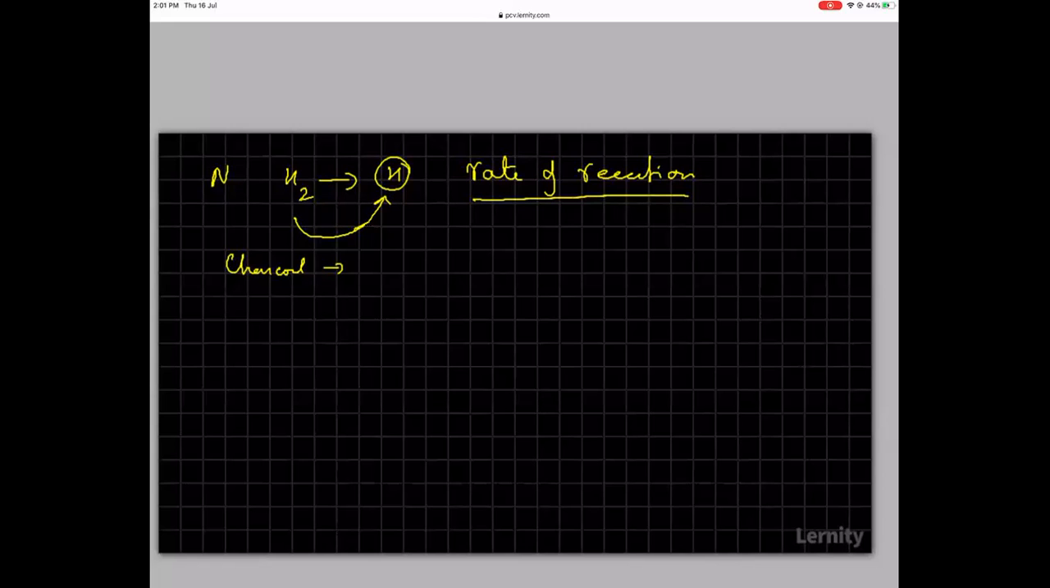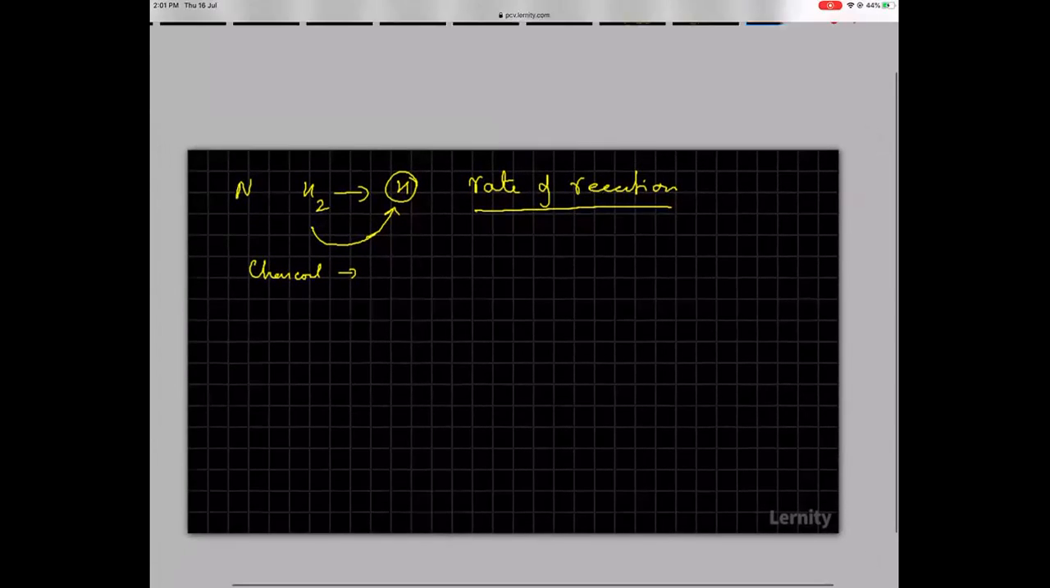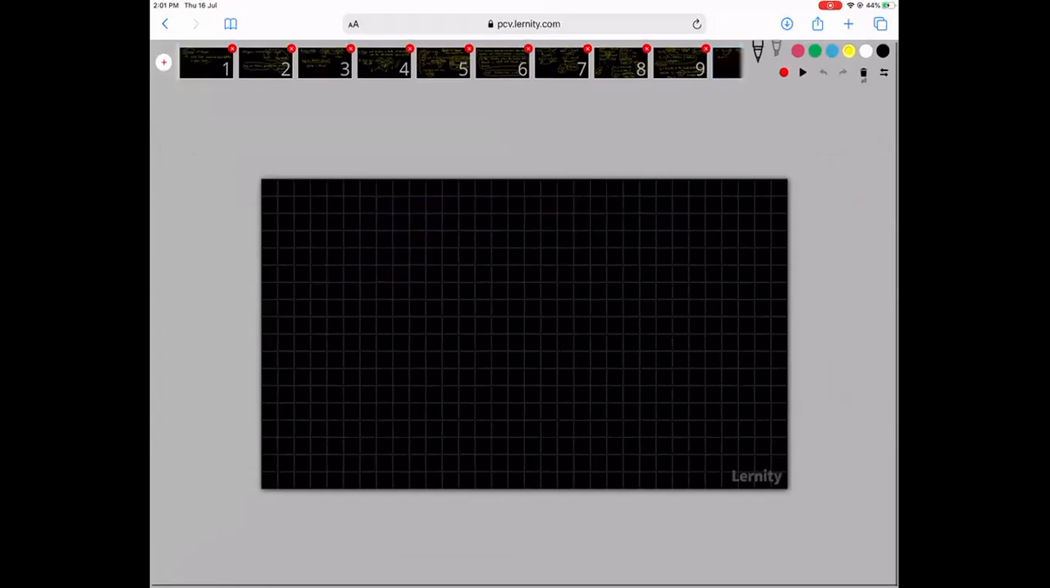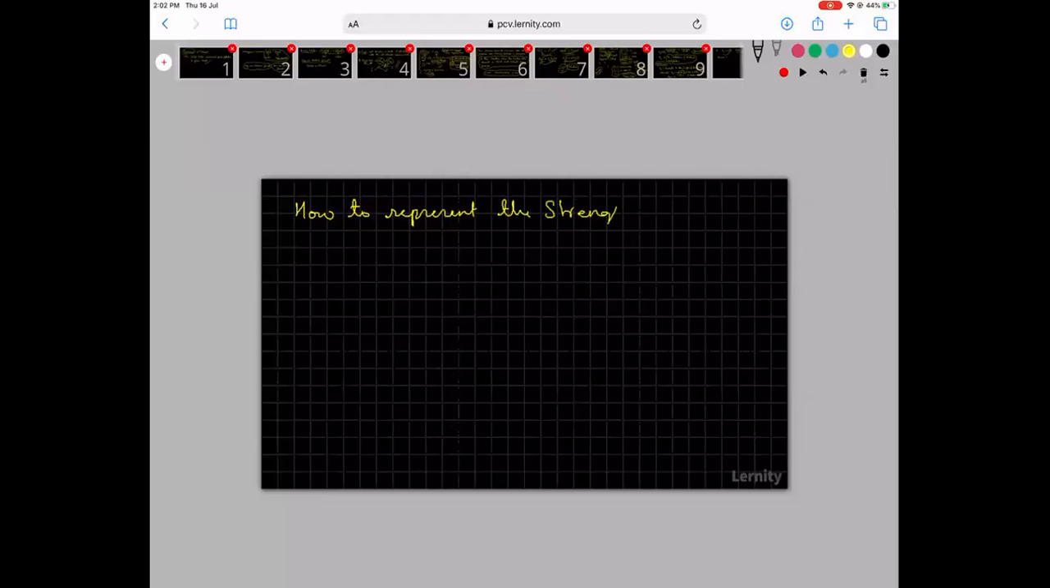Okay, so if you understand this, the next thing that we have to do is learn how to represent the strength of a solution. So there are different ways in which the strength of a solution can be represented. One way is I can talk about it in terms of mole fraction.